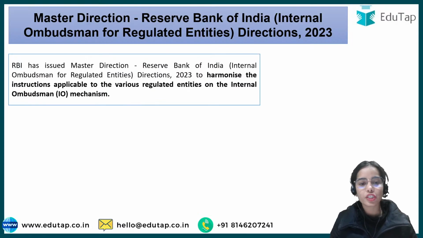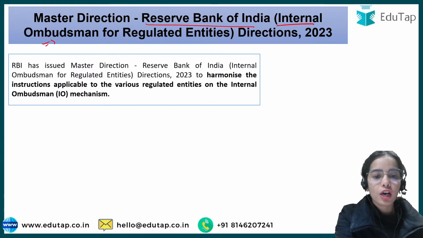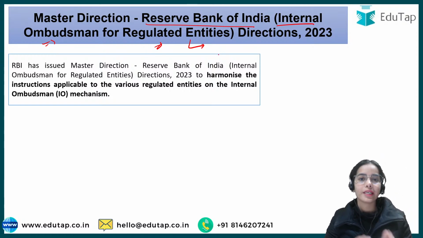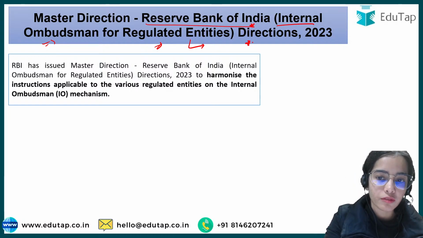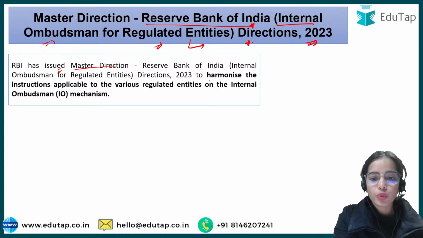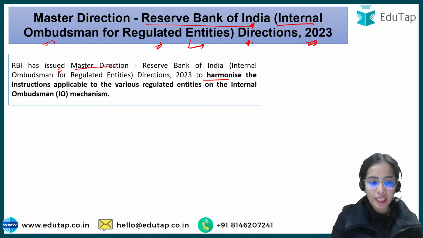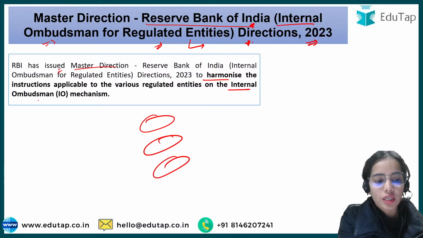So now, a Master Direction has been released by the Reserve Bank of India for the internal ombudsman for the regulated entities that are regulated under the Reserve Bank of India, let it be the banks, the NBFCs, the credit information companies and such. These are the directions that have been released by the Reserve Bank of India in 2023. So RBI has issued the master direction to harmonize the instructions that are applicable to various regulated entities on the internal ombudsman mechanism.